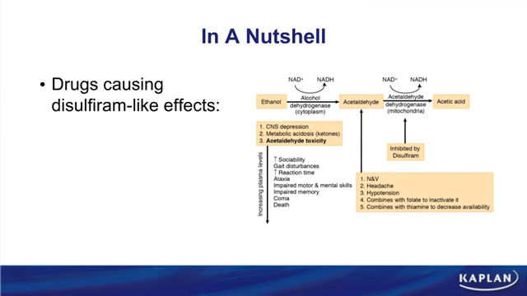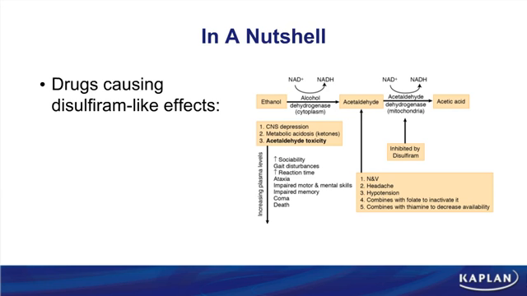In the margin is a note called In a Nutshell. It describes some drugs that can cause a disulfiram-like effect. If you look at alcohol metabolism, specifically looking at ethanol, the drug disulfiram inhibits acetaldehyde dehydrogenase. That's why the drug disulfiram can be used as a deterrent in alcoholics. In other words, if you place the alcoholic on disulfiram, you encourage them to not drink ethanol.